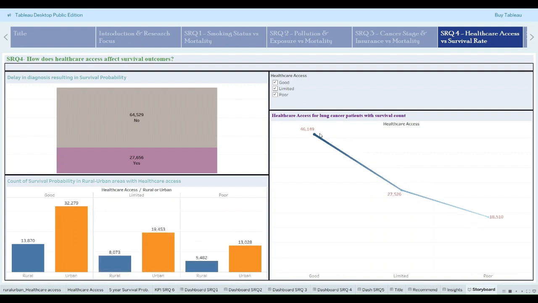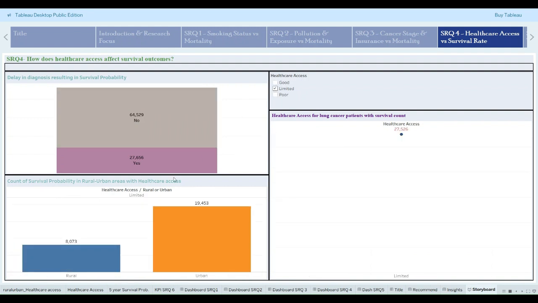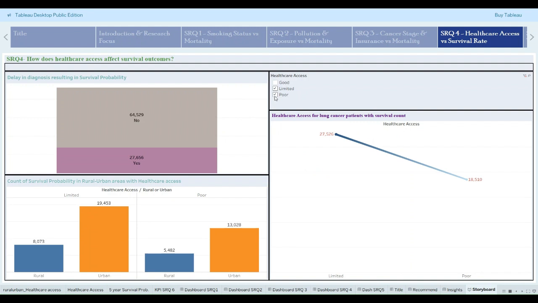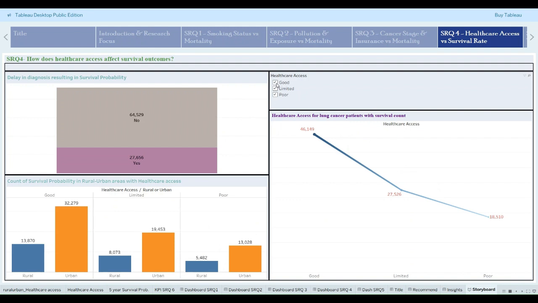But if we check the total healthcare access survival count, good healthcare access has around 46,000 survival counts, with the lowest for poor healthcare access, which is 18,000. Limited access has a survival of 19,000 in urban areas and 8,000 in rural areas. This proves that investments in early detection and infrastructure accessibility are vital for healthcare access and survival rates.